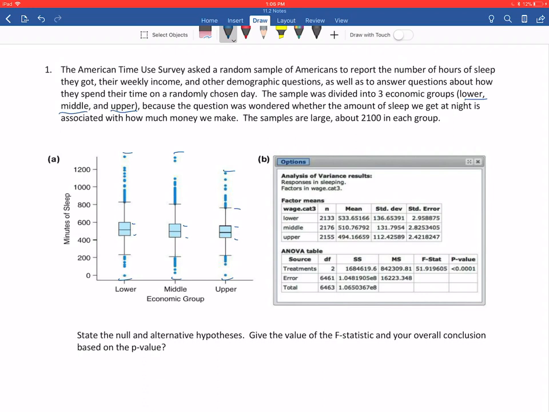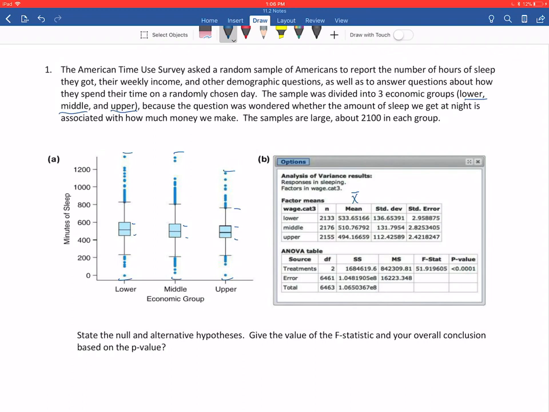Now, the downfall with the box plots is that they mark the median in the middle, but they don't mark the mean. So I can't really tell just by looking at this whether the means are similar or not. Now again, they've got means given in this output. Remember, these are X bar values. So in the sample means, yes, I can see that they are somewhat different from each other in the samples. But always remember that the sample is not what we want to talk about in our overall conclusion. I know exactly what happened in the sample. They were a little bit different, it looks like.